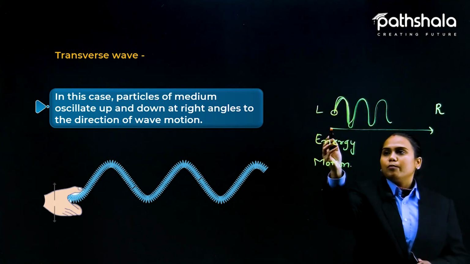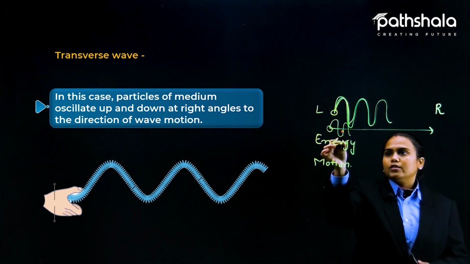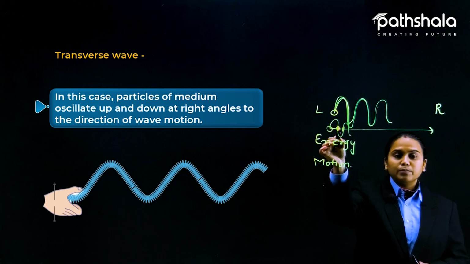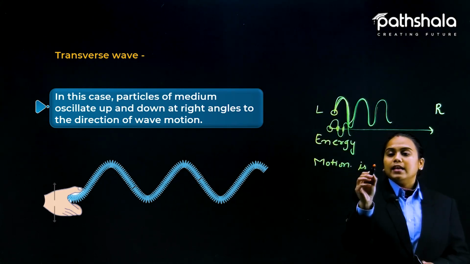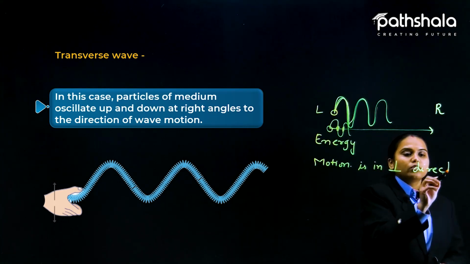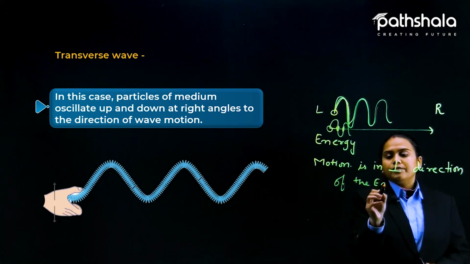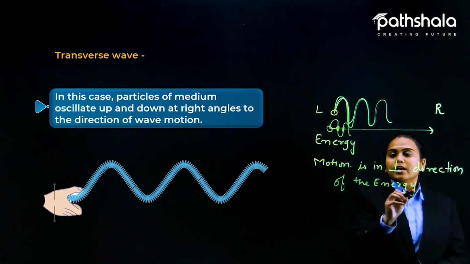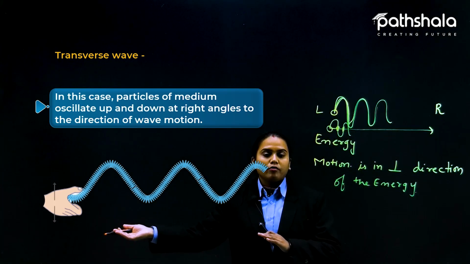If the particle is here, it moves like this, so here it is perpendicular, here it is perpendicular. We can say that the motion is in the perpendicular direction of the energy. Wherever the energy is flowing, the motion of the particle is perpendicular to it.